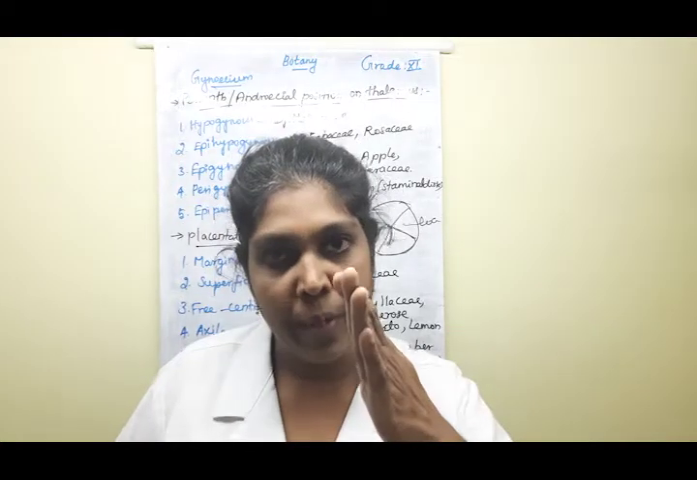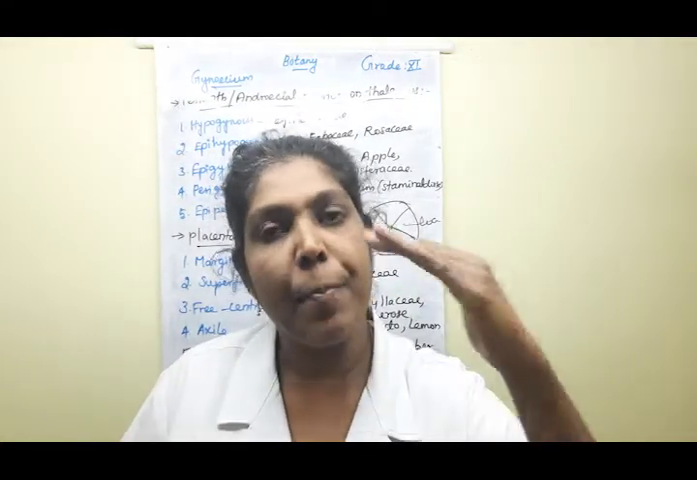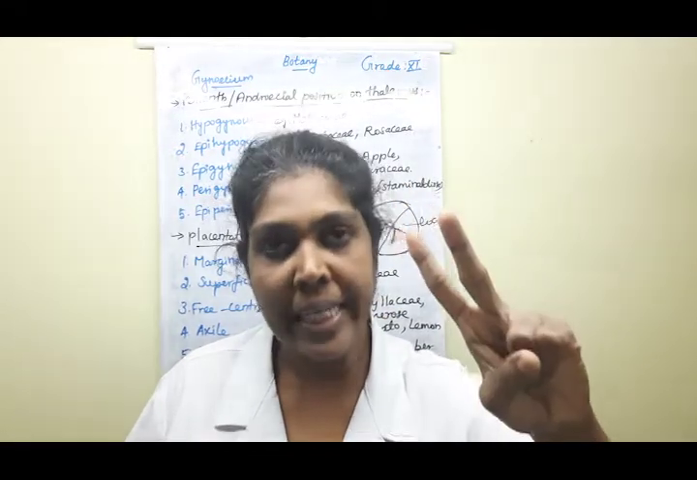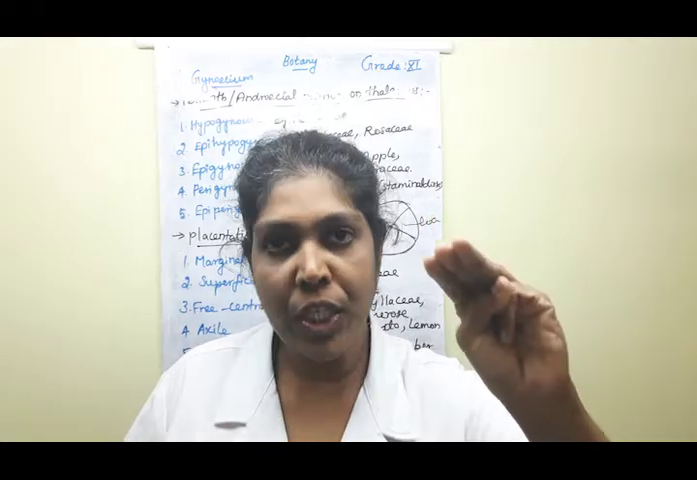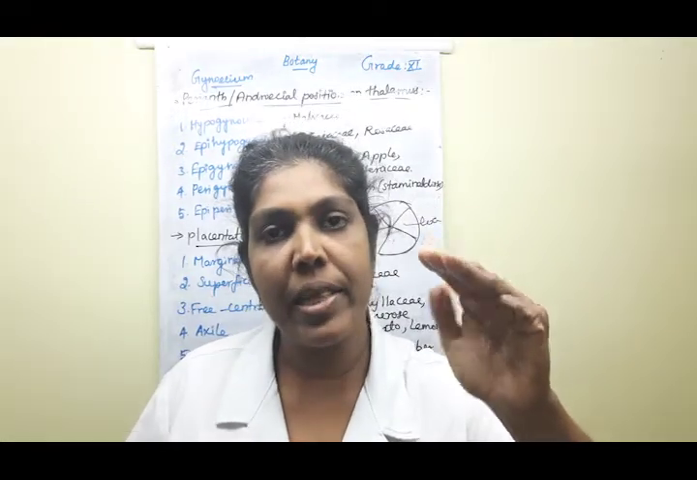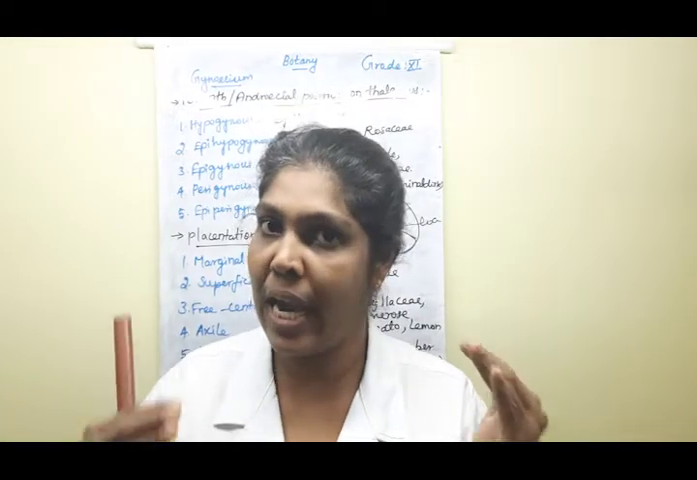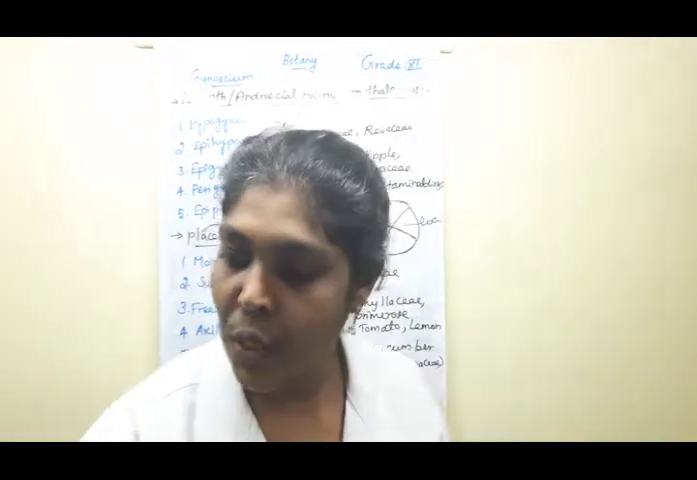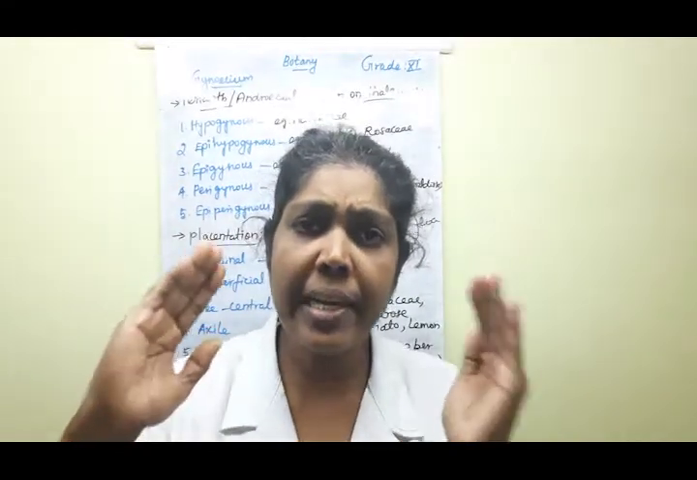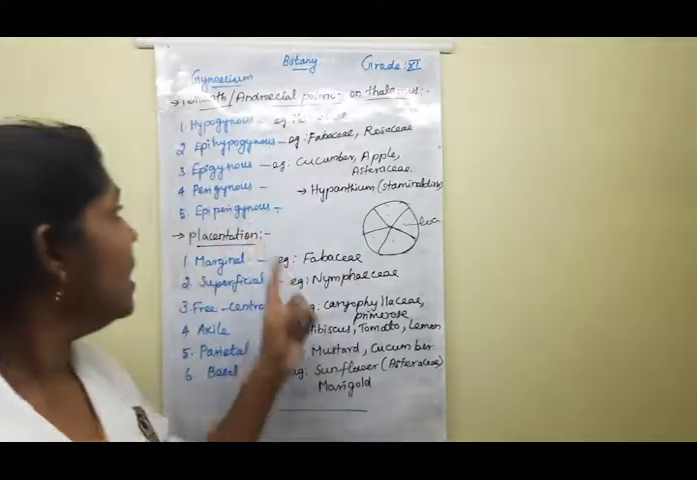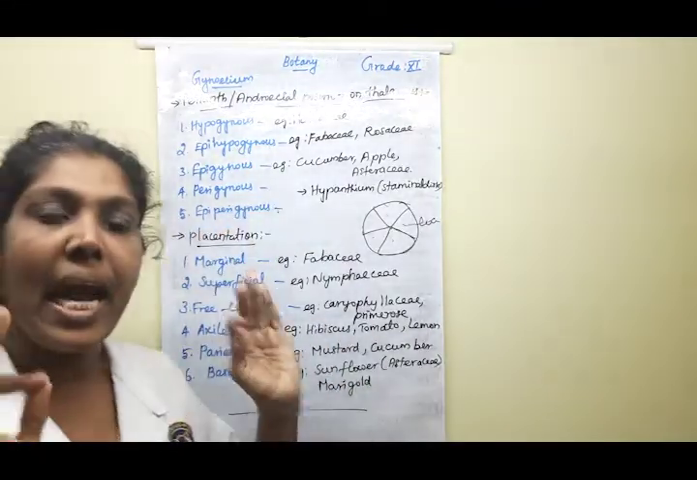Next one, epigynous. In epigynous, the sepals, petals and stamens are present with the inferior ovary. You know how we identify an inferior ovary. Clear, children? Yes. That type of flower is called an epigynous flower. Understood? The next one, the second one, epihypogynous.